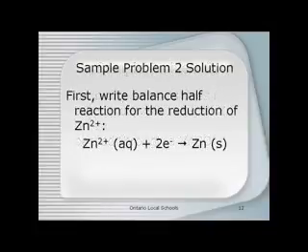Welcome back. Let's see how you did. First thing that you wanted to do here was, of course, to write the balanced half reaction for the reduction of zinc. And so it's Zn2+ plus 2 electrons will yield zinc solid.